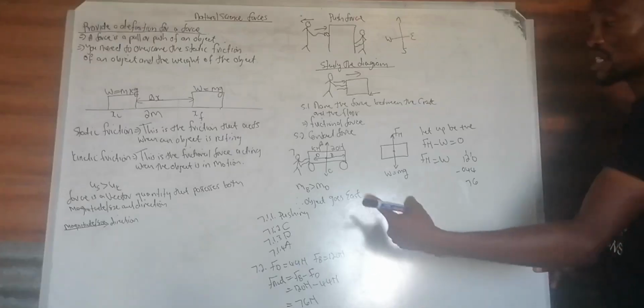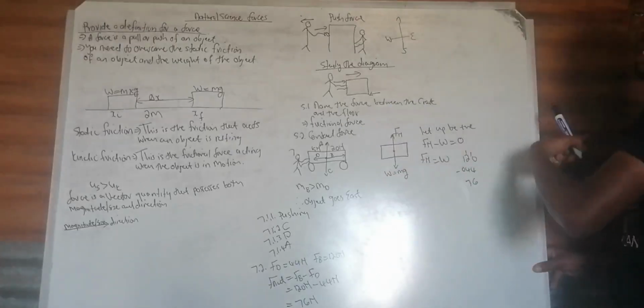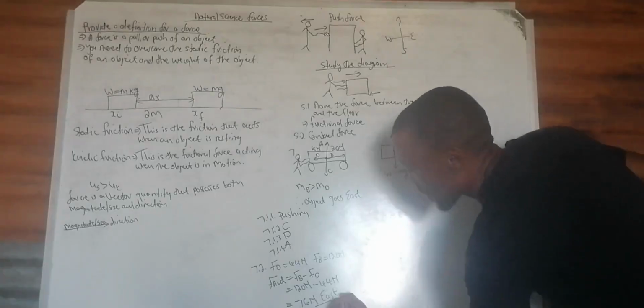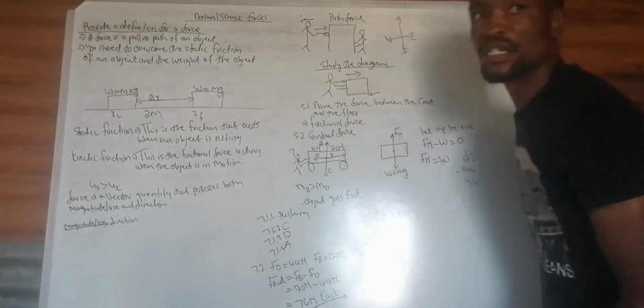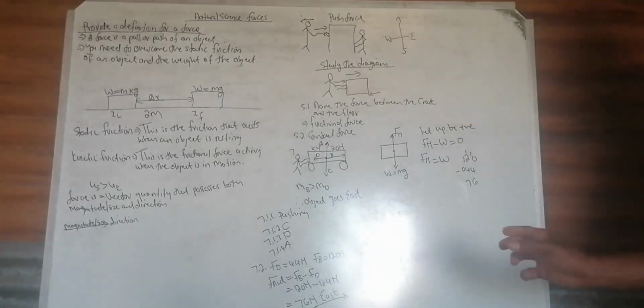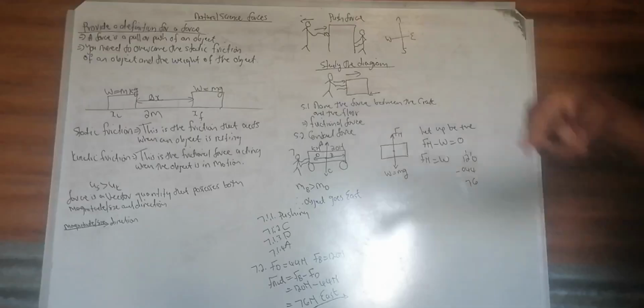And because it is positive, it is going in the east. We must specify the direction because we are dealing with a vector: the size is 76 newtons, and the direction is east.